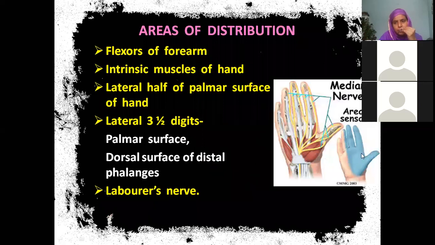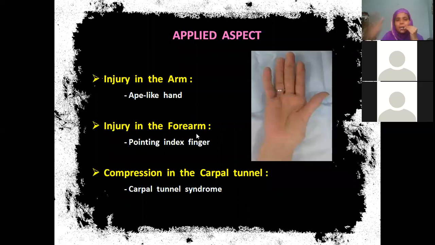Now see, beta, whatever is shown in blue color, the 3.5 digits and that particular area of the palm, is supplied by which nerve? Median nerve. So it is supplying the flexors of the forearm, intrinsic muscles of the hand, lateral half of the palmar surface of the hand, lateral 3.5 digits palmar surface, and the dorsal surface of the distal phalanges. We know it is the laborer's nerve.